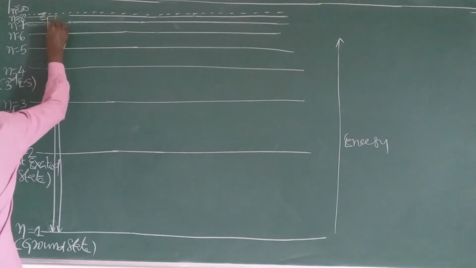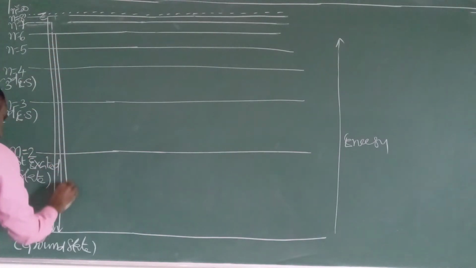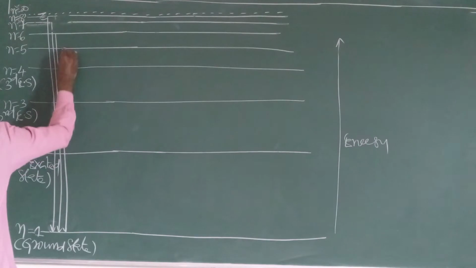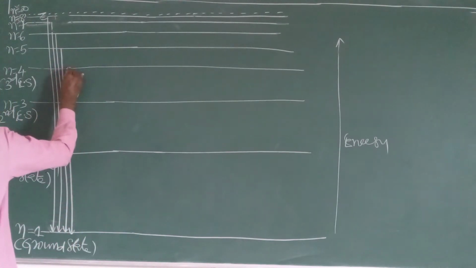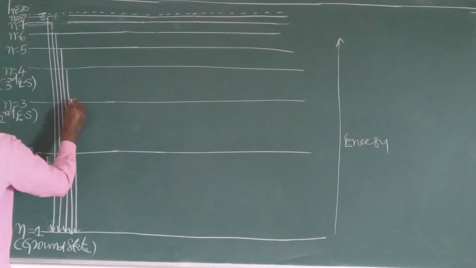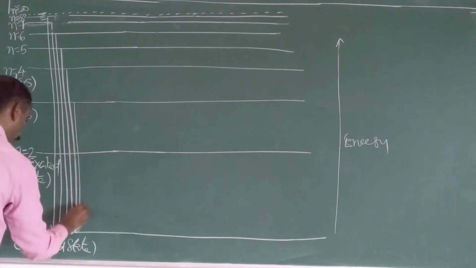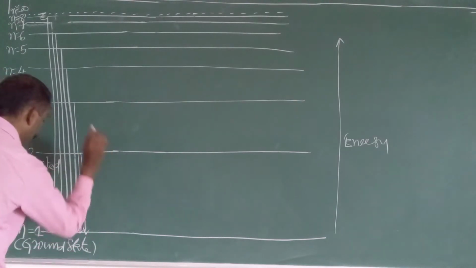So 8 to 1, 7 to 1, 6 to 1, 5 to 1, 4 to 1, 3 to 1, 2 to 1.